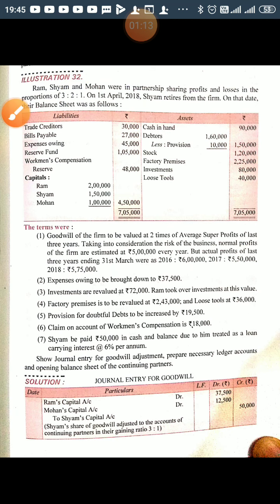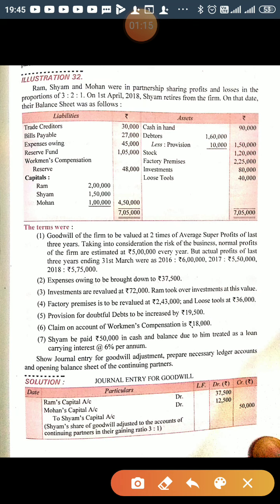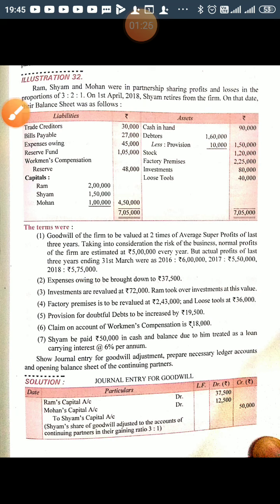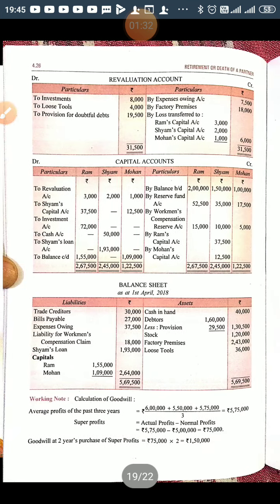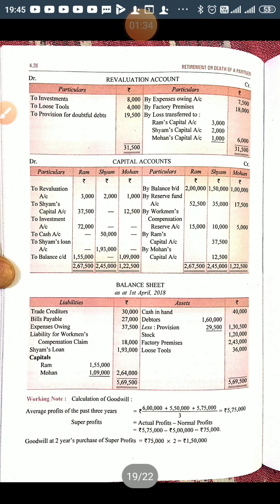Now after that they are saying the actual profit of last 3 years is 6 lakh, 5 lakh 50,000 and 5 lakh 75,000. So first of all we will calculate the value of goodwill on the basis of number of years of purchase of average super profit. First we will calculate the average profit.